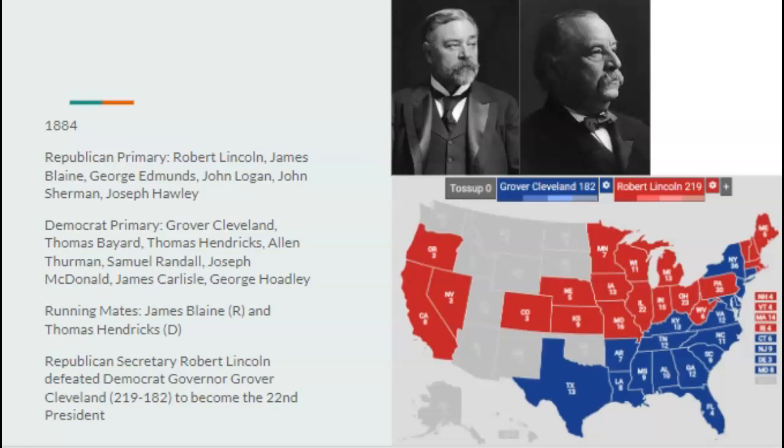It started off in 1884, a pretty standard election, Robert Lincoln running against Grover Cleveland. Lincoln would win this election, defeating Grover Cleveland 219 to 182 to become the 22nd president. Robert Lincoln's running mate would be James Blaine, the senator from Maine. And Robert Lincoln, who was the Secretary of War, would be elected the 22nd president. And during this term, it really wouldn't be all that eventful.